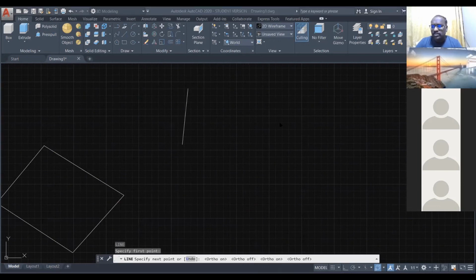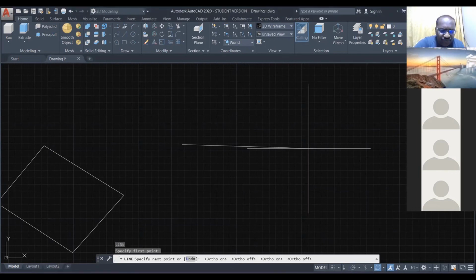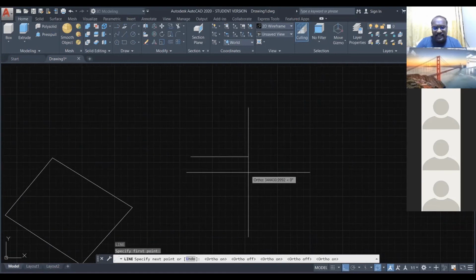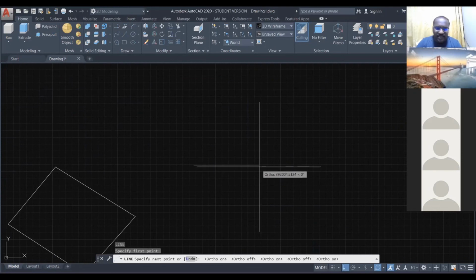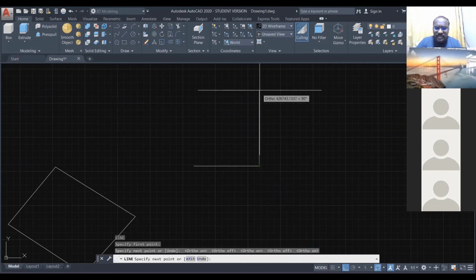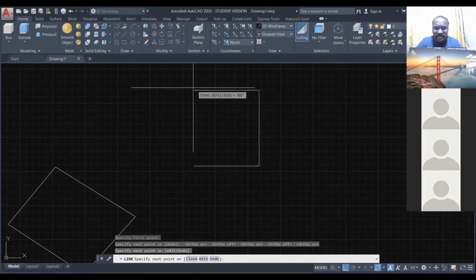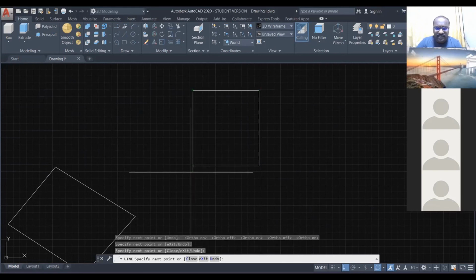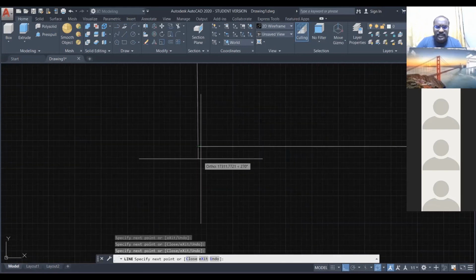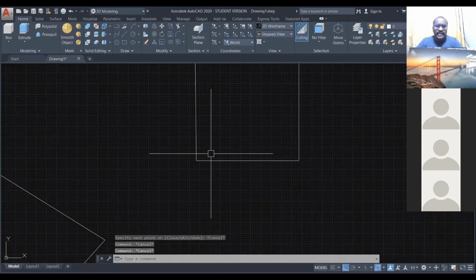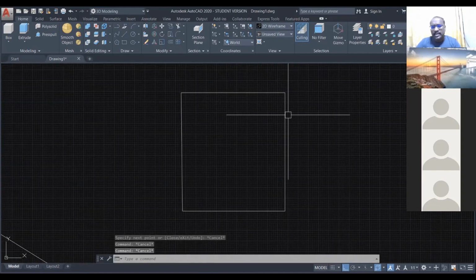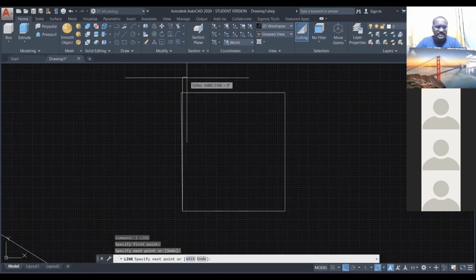So again I choose function 8, F8, then get the horizontal line. After that I can pick the point, then second point, third point, fourth point, then I bring it to the end point. Then automatically I can get the line.